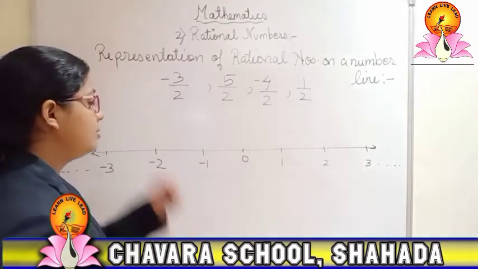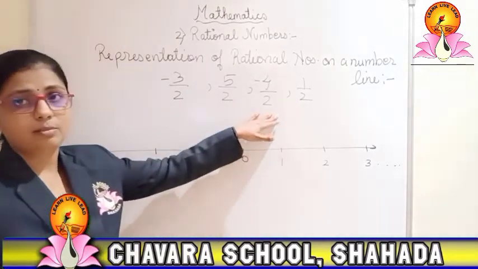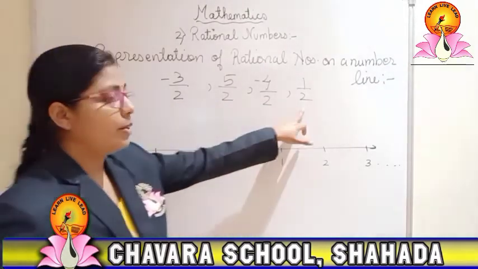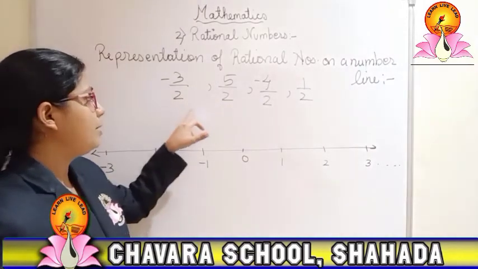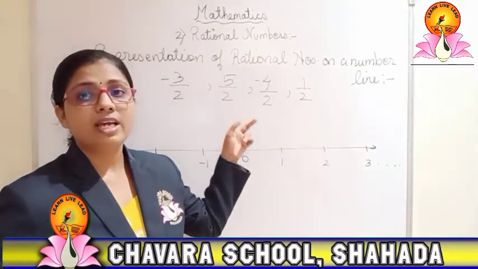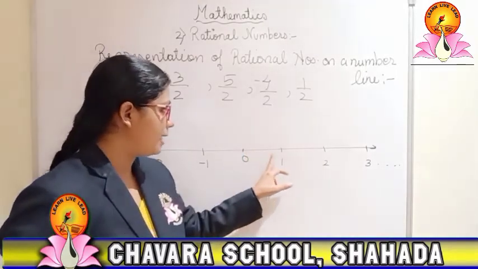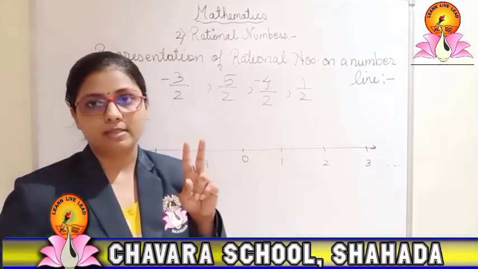Okay. Now look at the rational numbers which are given here. See the denominators. You can see the denominators here, and the denominator is 2. So this 2 we have to see and decide that whatever the part is there, that one part should be divided into two parts.